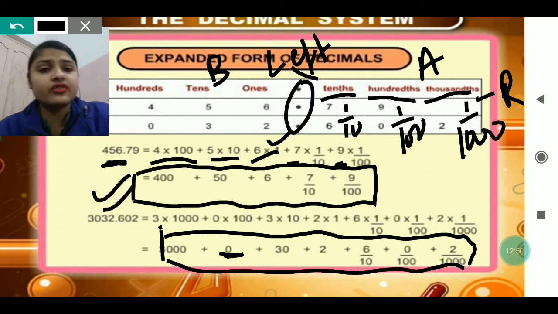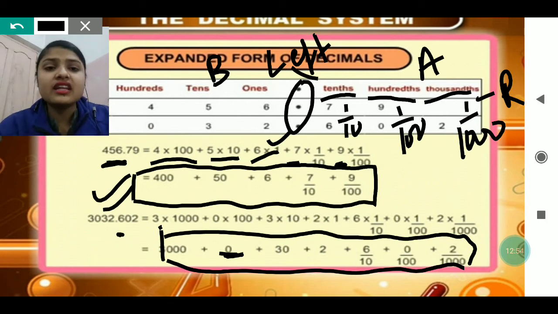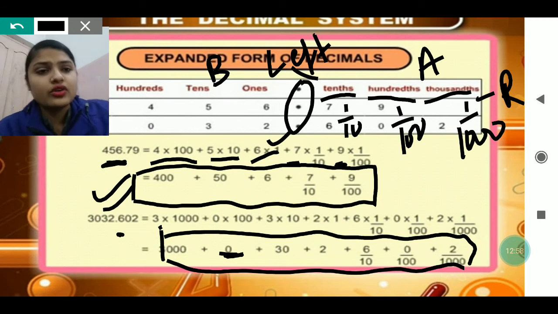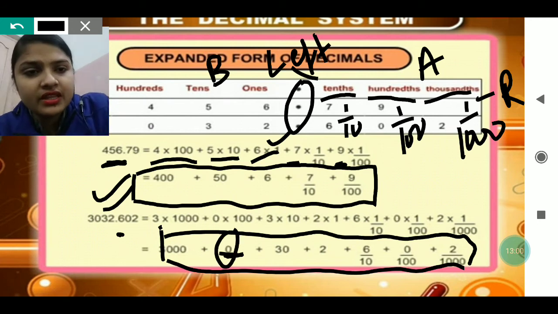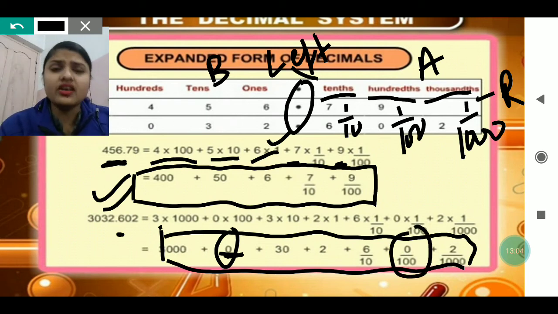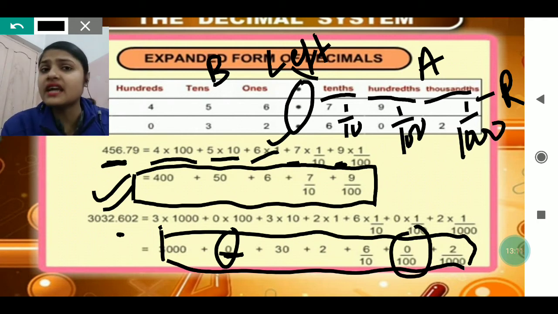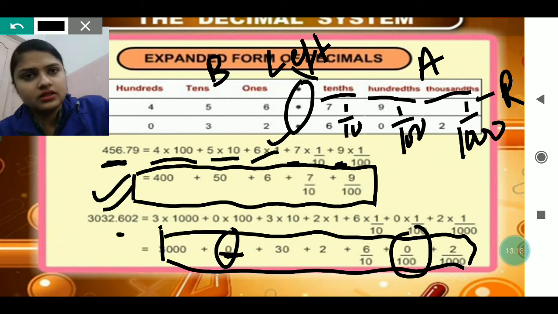Then you will write 6 by 10, because 6 is the first digit here. Then after that 0 by 100, and then 2 by 1000. You can see nowhere am I skipping that 0. I am writing 0 at each and every place. So whenever we expand any number, writing 0 is compulsory. If you miss that, then the answer will come wrong.